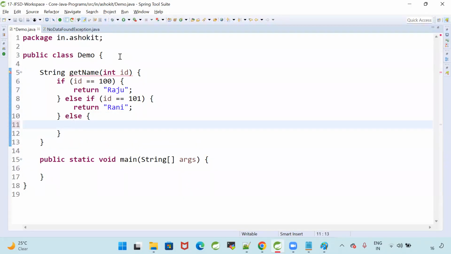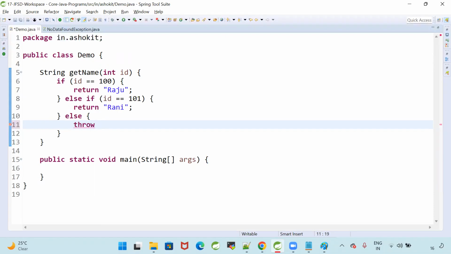My own exception or predefined exception? My own exception, because it is no data found or it is an invalid ID. How can we throw that? To throw the exception, what is the keyword? There is a keyword called throw keyword available.